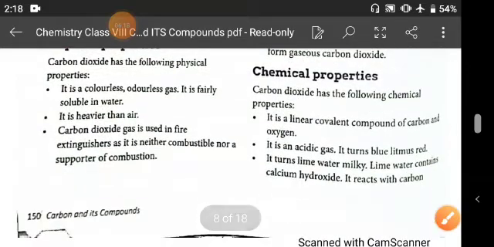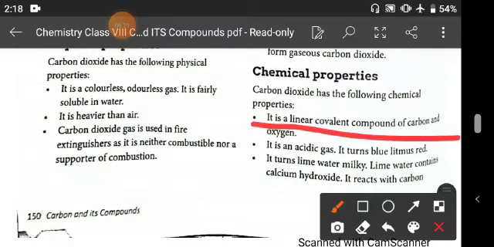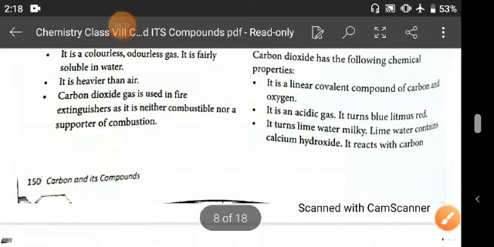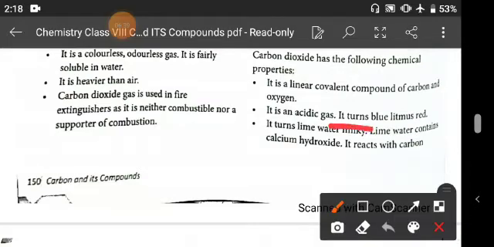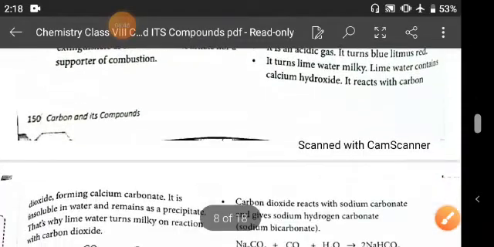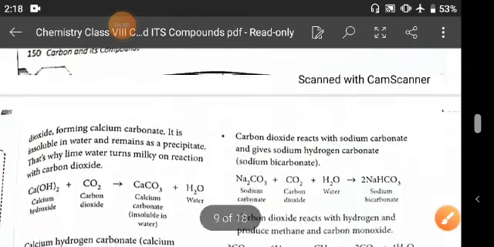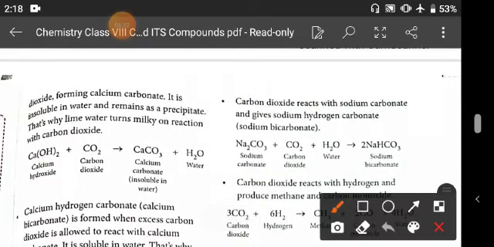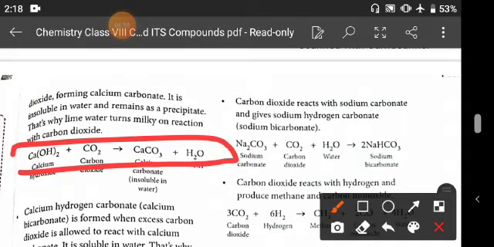And the chemical properties of carbon dioxide are: it is a linear covalent compound of carbon and oxygen, and it is an acidic gas. It turns blue litmus paper red. That means when you dip the blue litmus paper in carbon dioxide, it will turn red. It proves that it is acidic, and it turns lime water milky. And lime water consists of calcium hydroxide. It reacts with carbon dioxide and forms calcium carbonate and water.